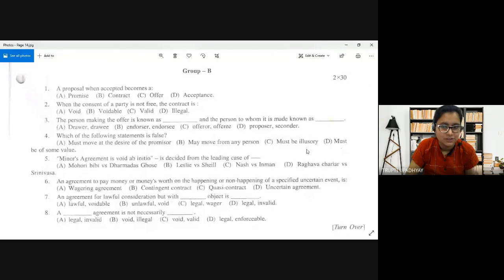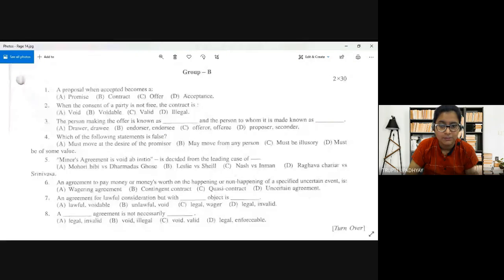So all these statements which are given in the options are the features of consideration. Consideration must move at the desire of the promisor. In English law, it is compulsory that the consideration should move at the desire of the promisor. But in Indian law, it may move from any other person, but the condition is that the person should be benefiting from the contract. So that's why he can also move the consideration. Consideration must be real and not illusionary.